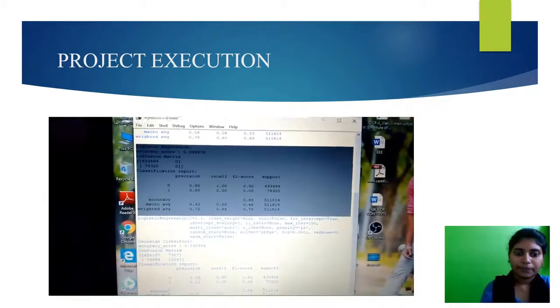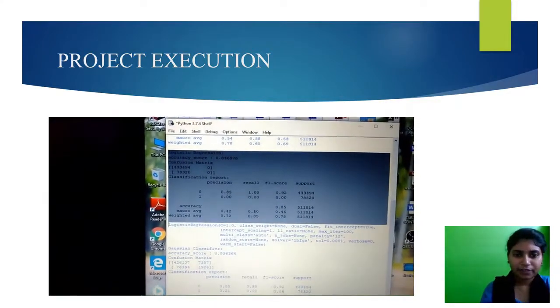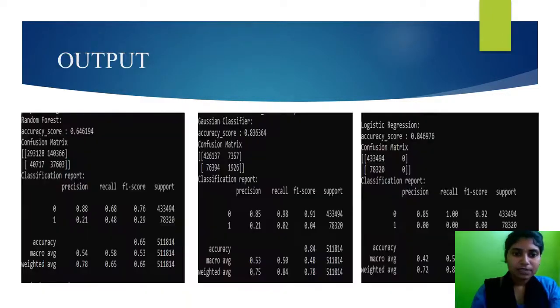Okay. Finally, we got the highest accuracy for the logistic regression algorithm, and it is 84%. Now see, this is the output we are getting after running the analyzing code.